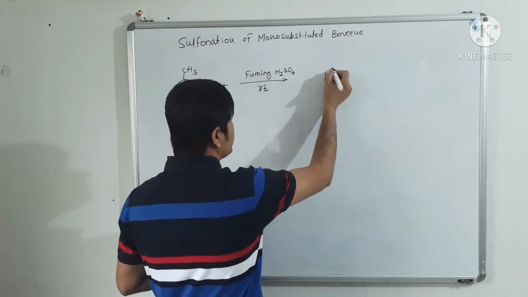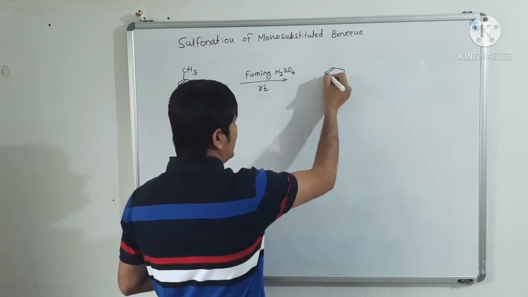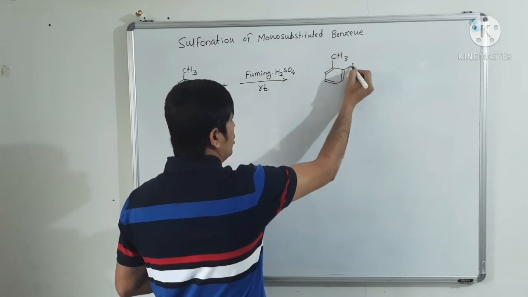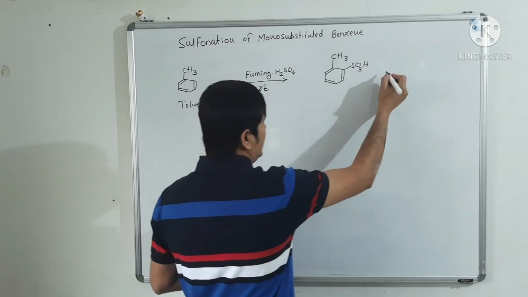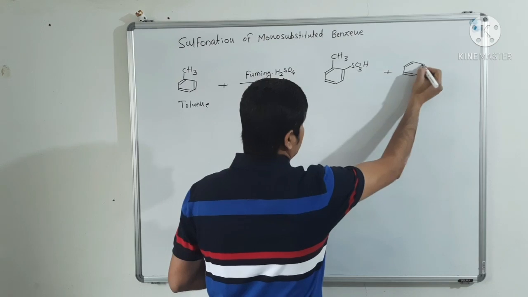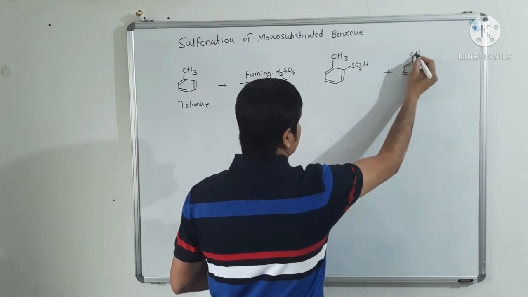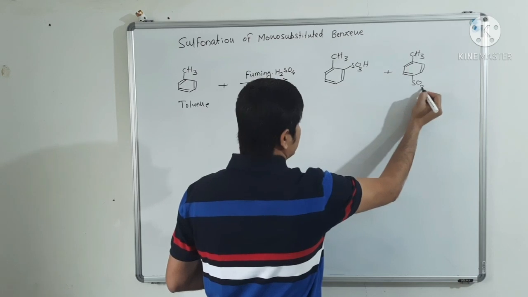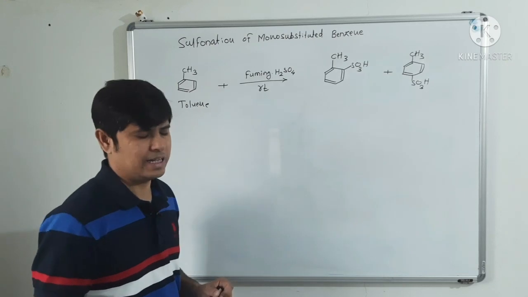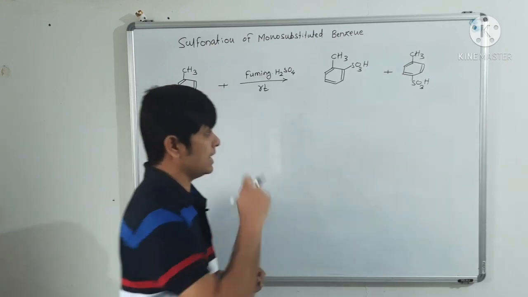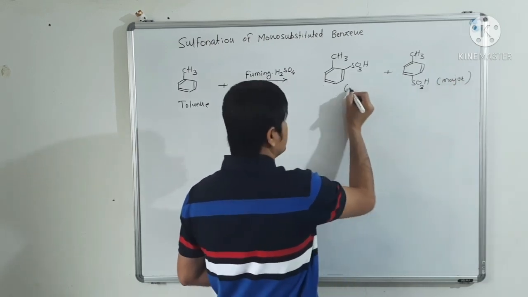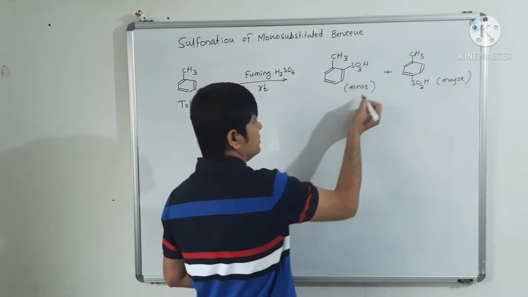So what we will get? In toluene, the methyl group is ortho-para directing, hence we will get a mixture of ortho-toluene sulfonic acid and para-toluene sulfonic acid, as the methyl group is ortho-para directing. So we will get a mixture of ortho plus para-toluene sulfonic acid. Okay, so this will be a major product and this will be a minor product.